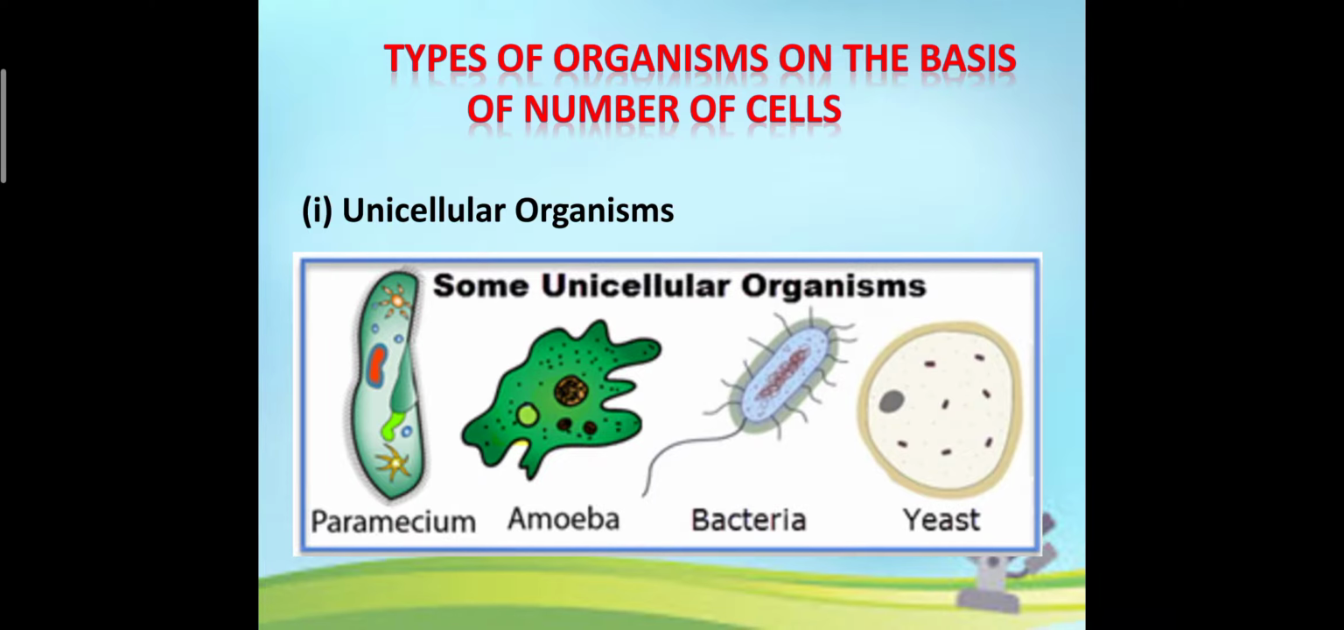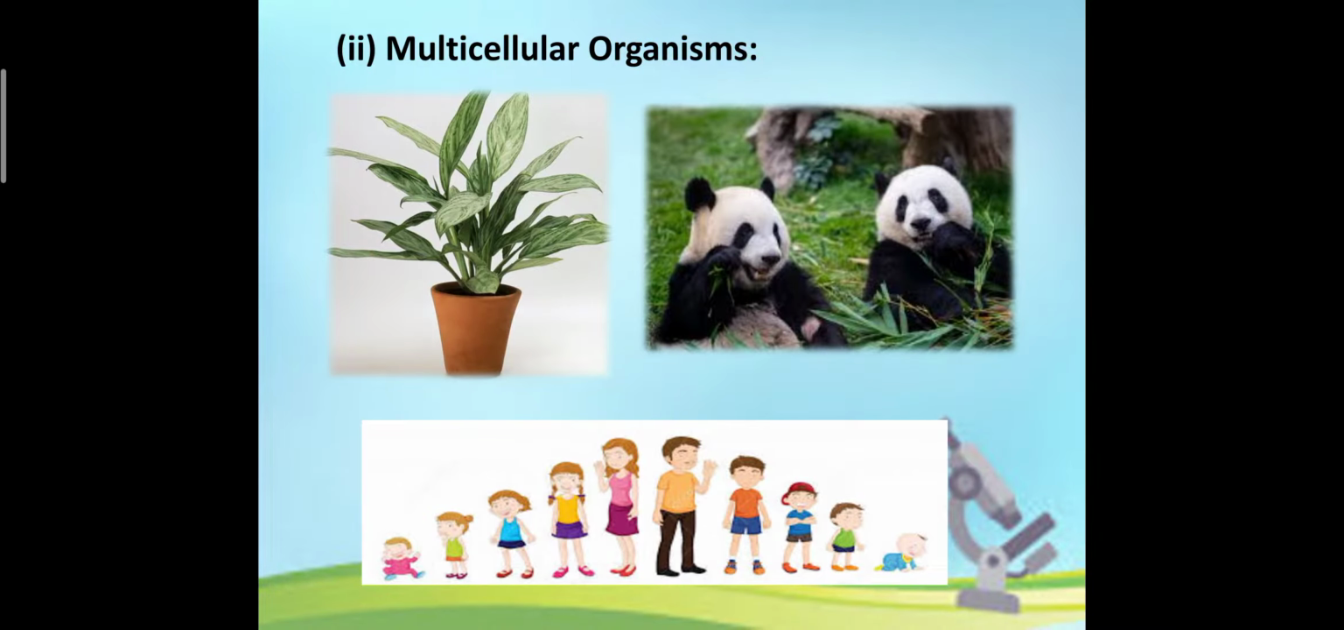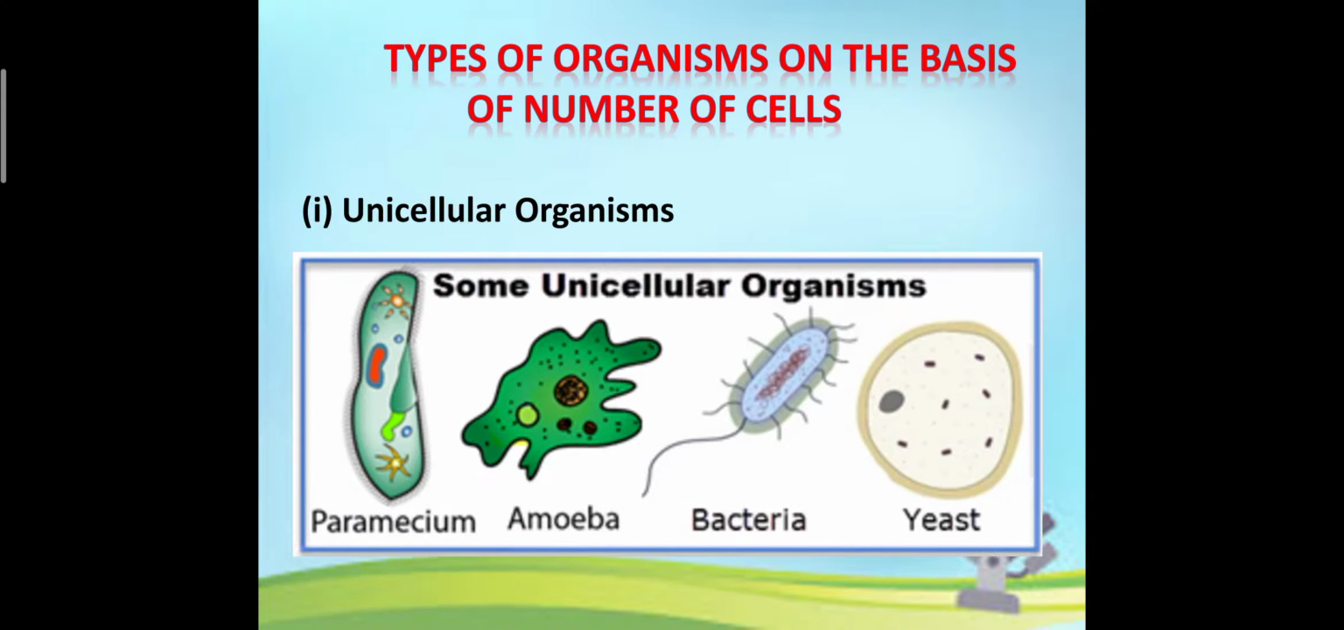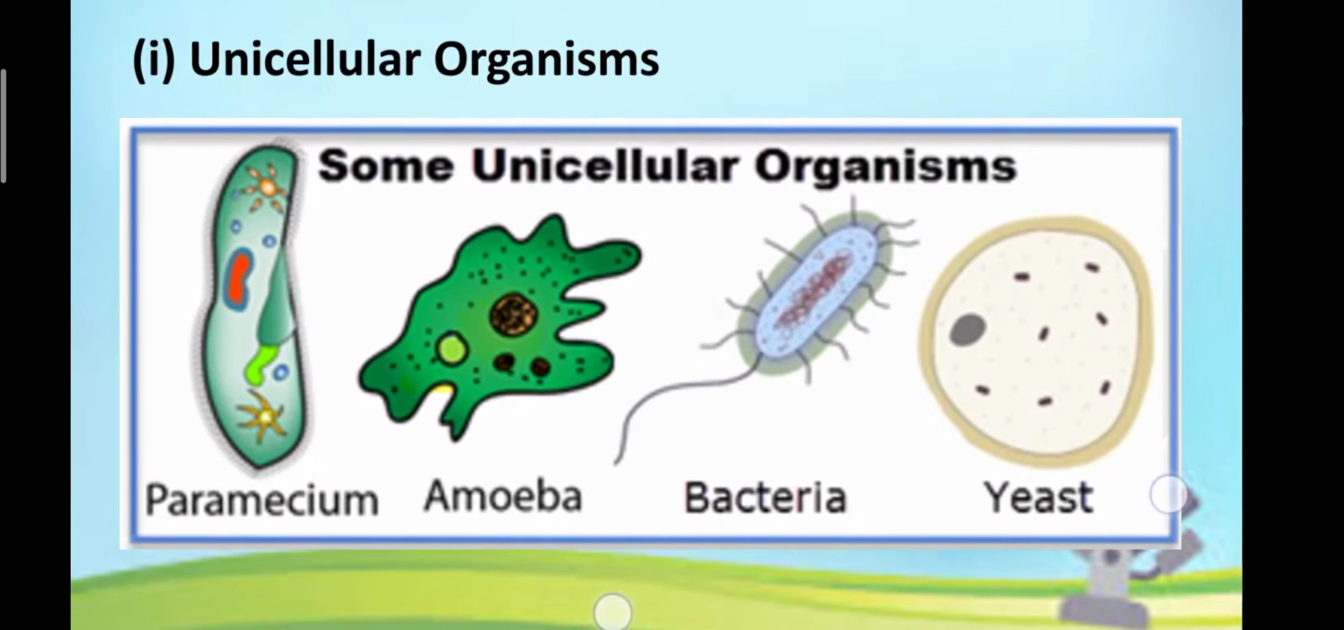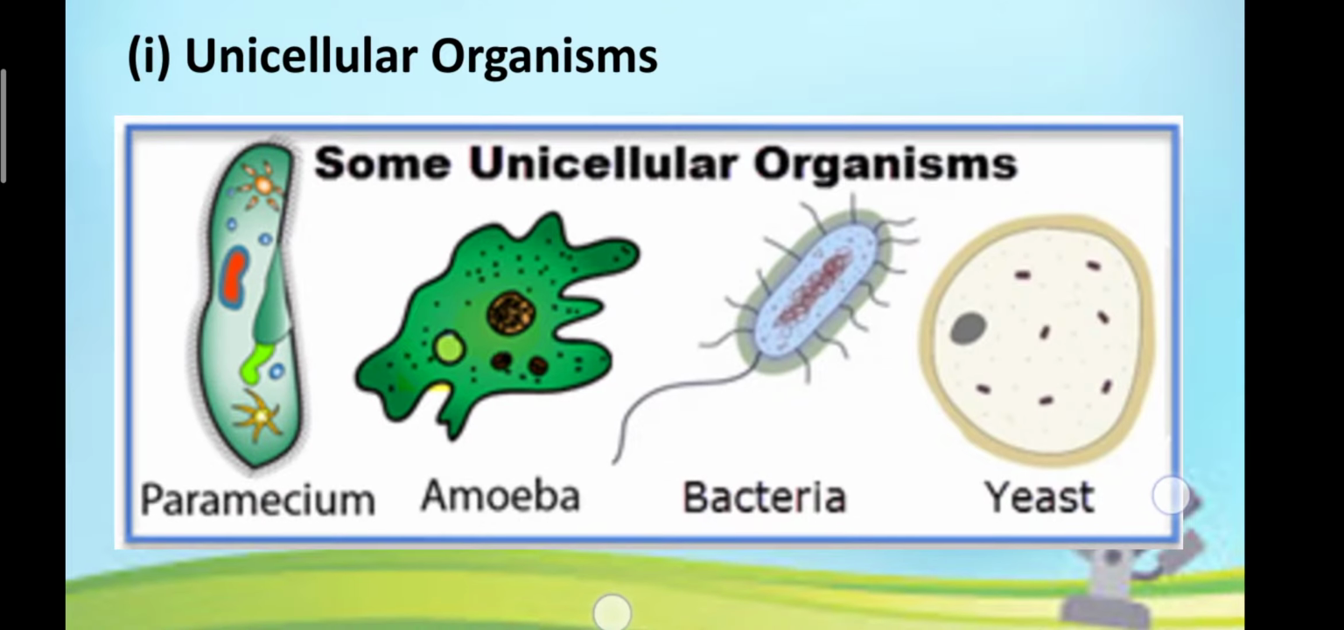Now first we'll come to types of organisms on the basis of the number of cells. On the basis of the number of cells, we have two types of organisms, that is unicellular organism and multicellular organism. Unicellular organisms include paramecium, amoeba, bacteria, yeast, which are made up of only a single cell. There all the functions of the body are done by the single cell of which they are made up.